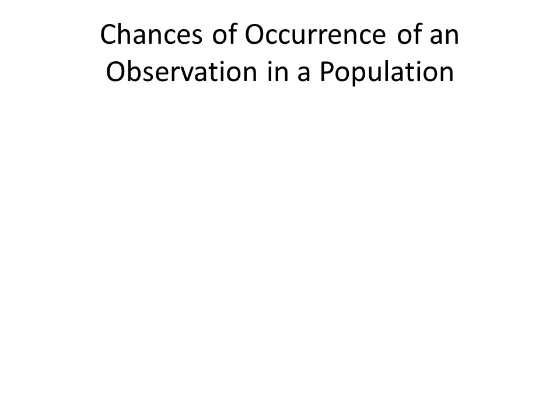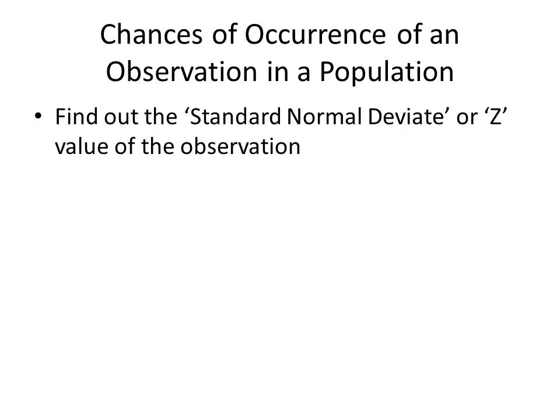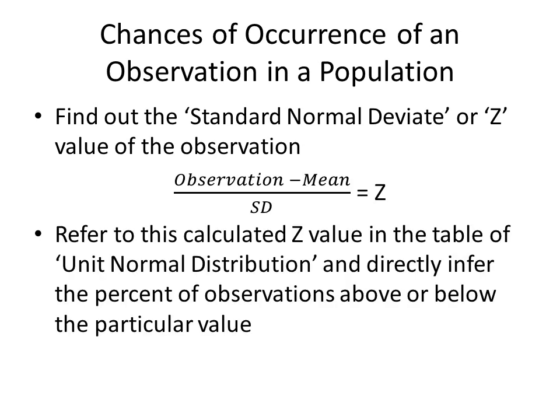Standard deviation can tell the chances of occurrence of an individual observation in a population. Find out the standard normal deviate as discussed previously. Refer to this Z value in the table of unit normal distribution, and we can directly see the percent of observations which will be above this individual value or below this individual value.